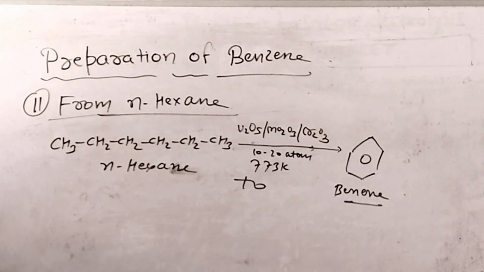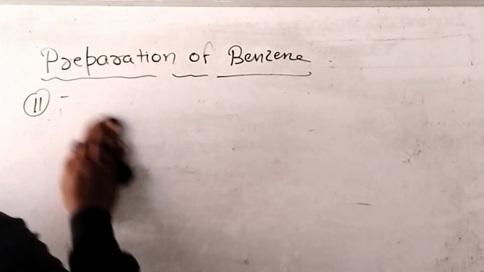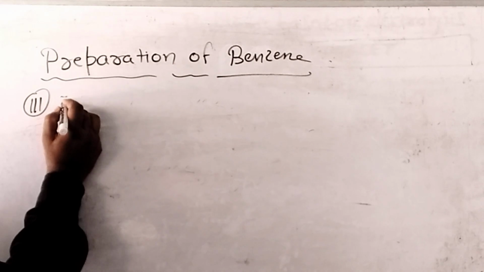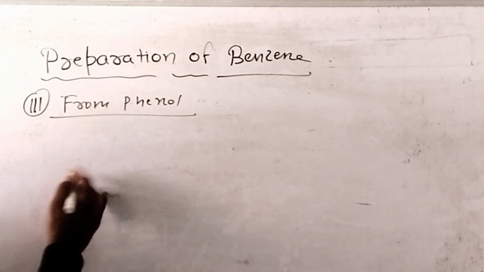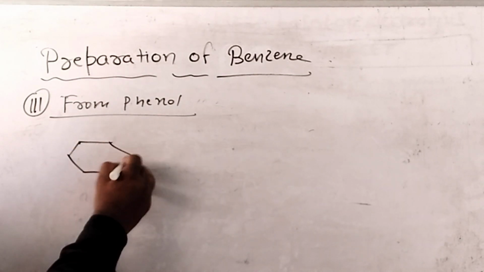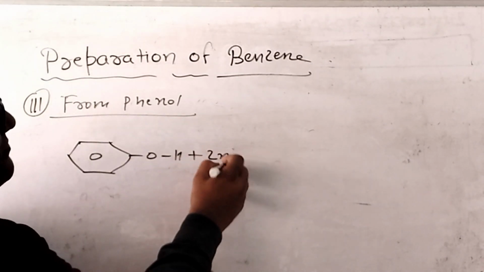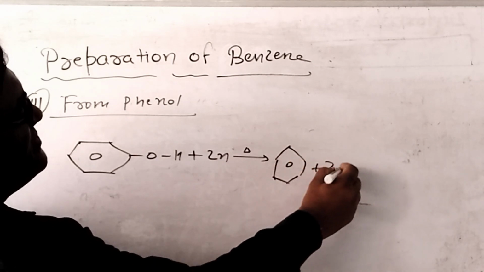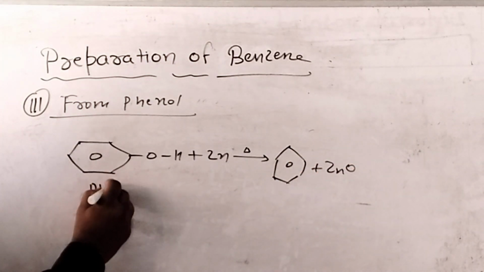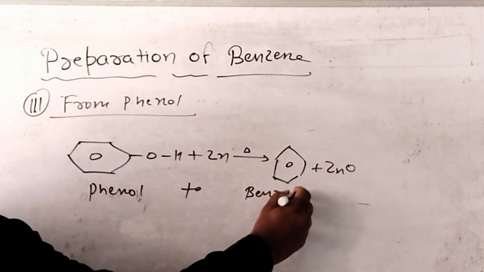After that, method number 3. Now preparation of benzene from phenol. By phenol we can prepare the benzene ring. Whenever phenol reacts with zinc dust, after heating we get a benzene ring and zinc oxide. Phenol to benzene.